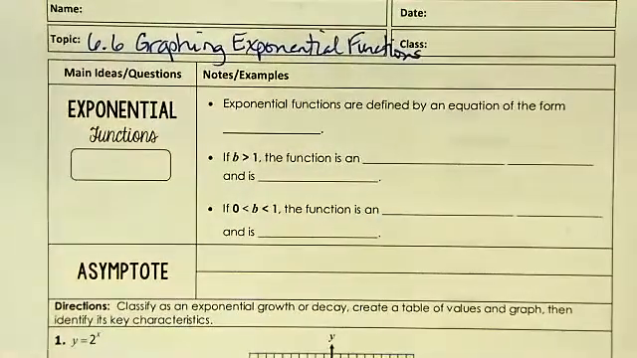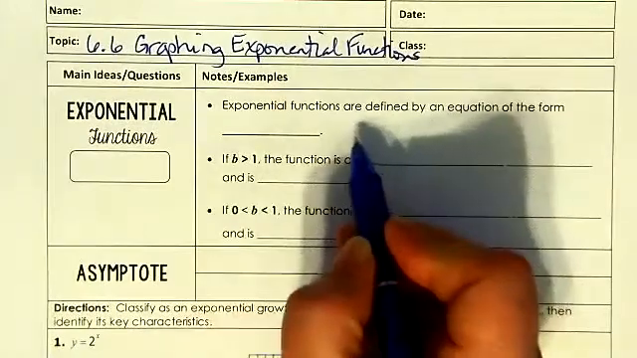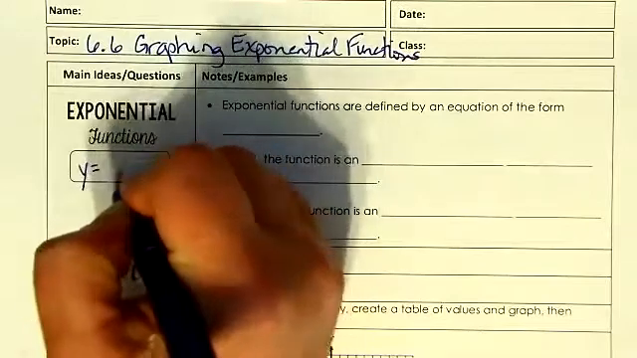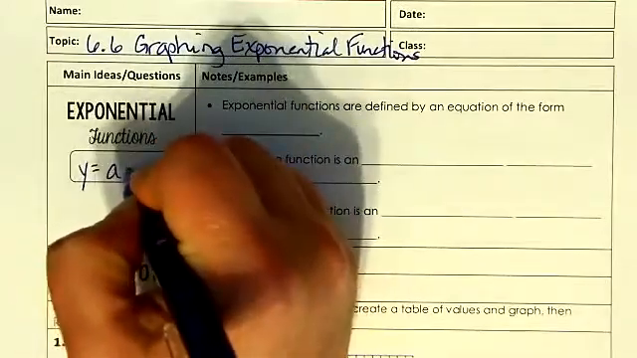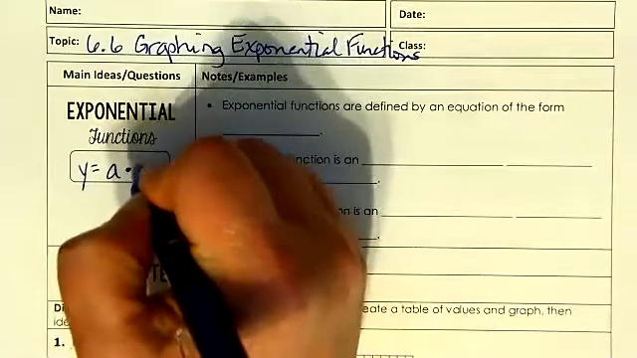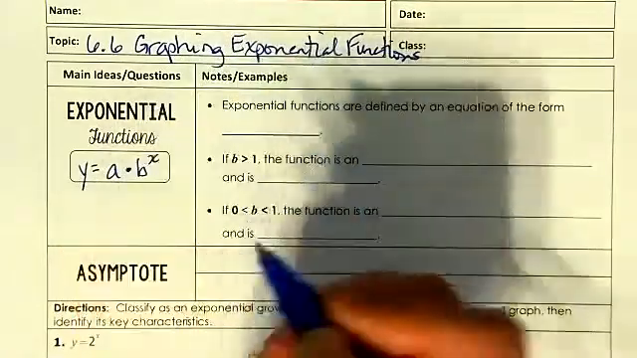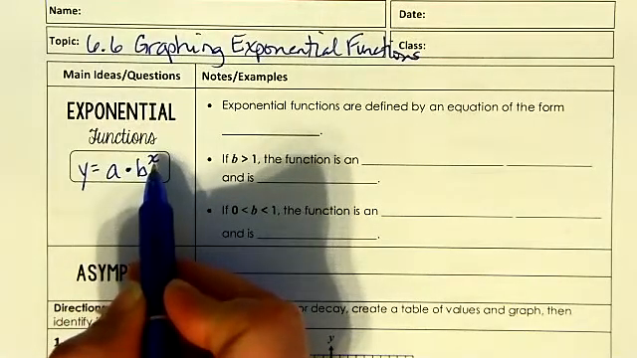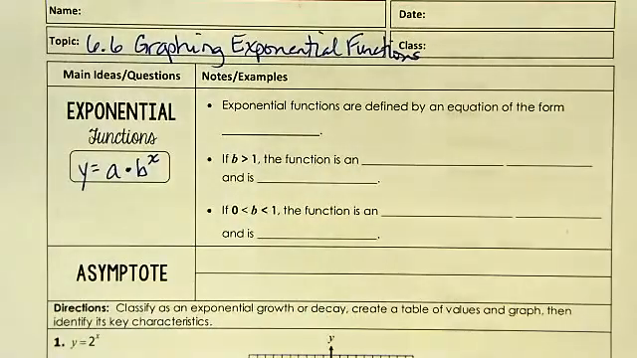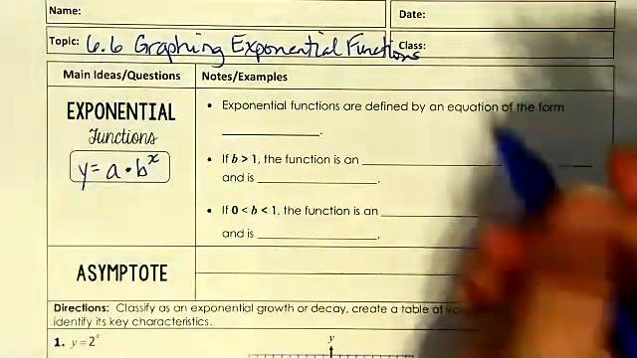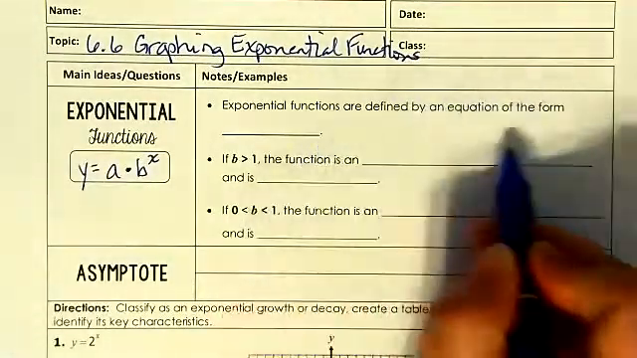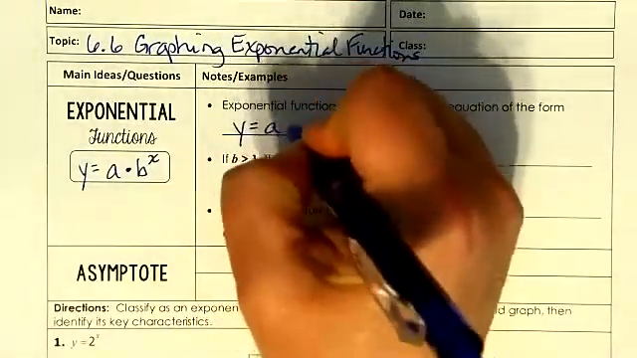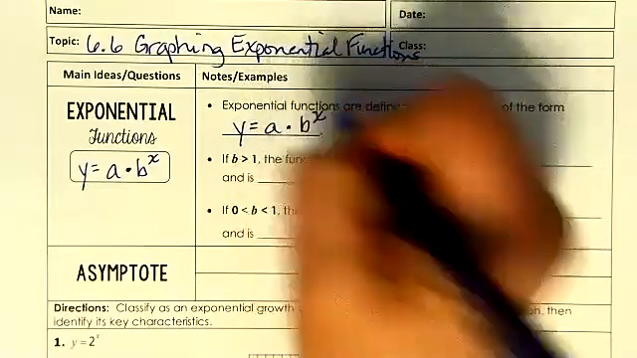Okay, so for exponential functions, the equation or the formula for it is y equals a times b raised to the x. This is called an exponential function because the x is in the exponent spot. Exponential functions are defined by an equation of the form a times b to the x.